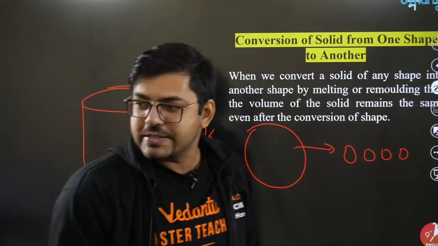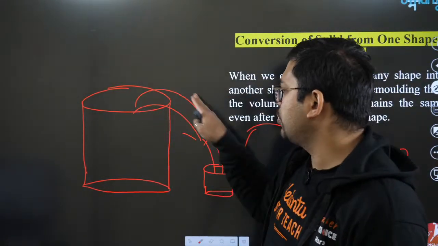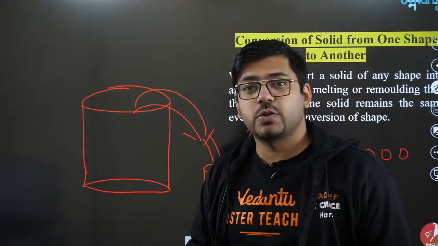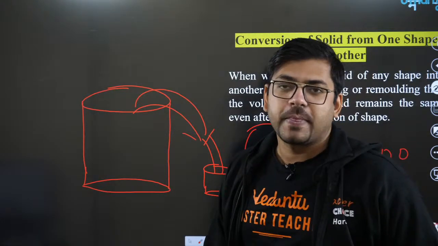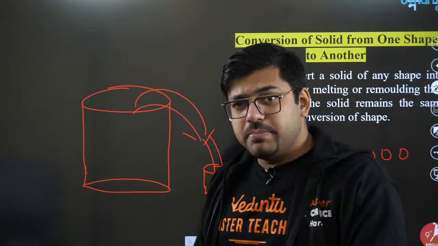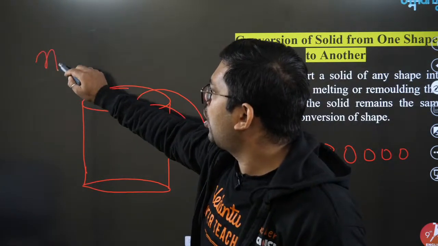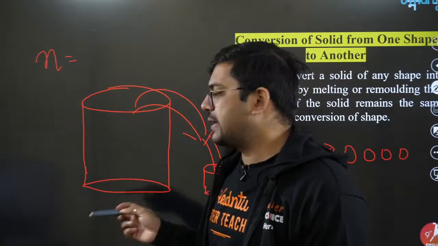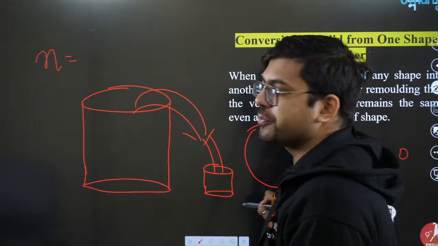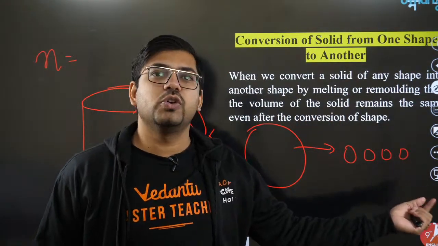So all these glasses questions, conversion from one volume to another volume, come under this head. Here what you have to do is very simple. Just one simple rule you have to remember. Every time they will be asking for the number, like how many such glasses would you be able to fill, how many such small spheres you would be able to make.